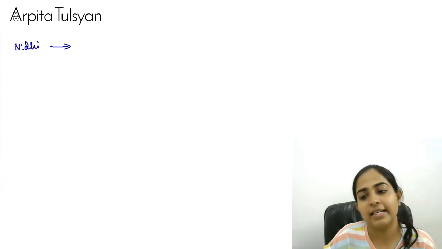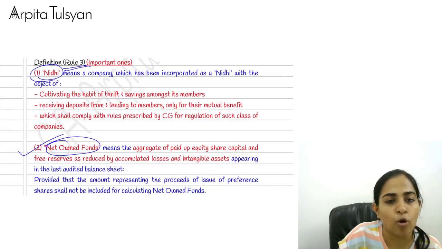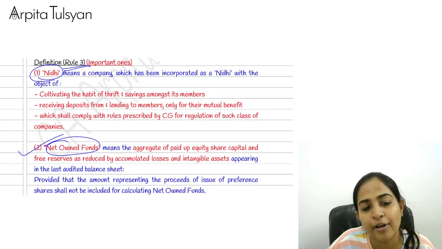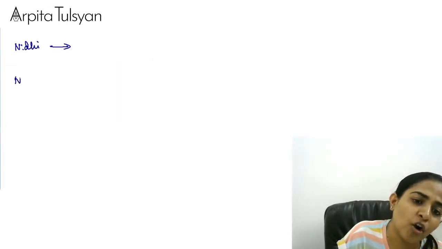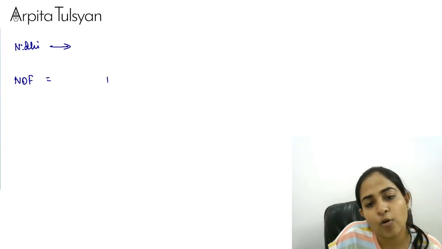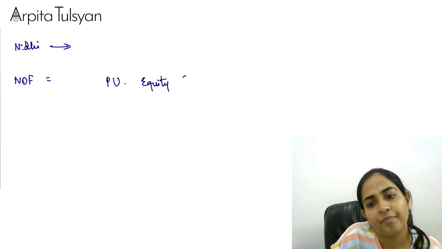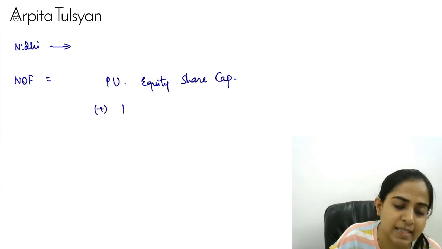Now, similarly, later we are going to get a term called net owned funds. When we proceed ahead, we are going to get this term called net owned funds. So what do you mean by net owned funds? I'll just give you a simple definition. Net owned funds is equal to paid up equity share capital, paid up equity share capital plus free reserves.